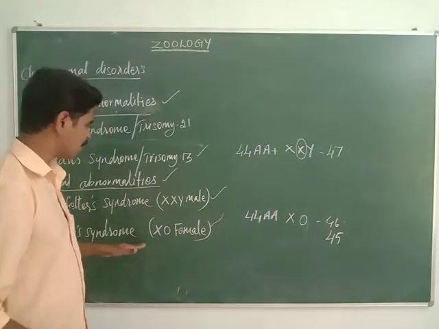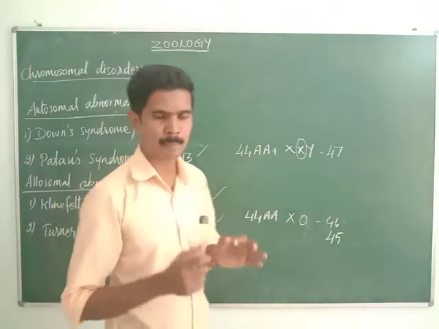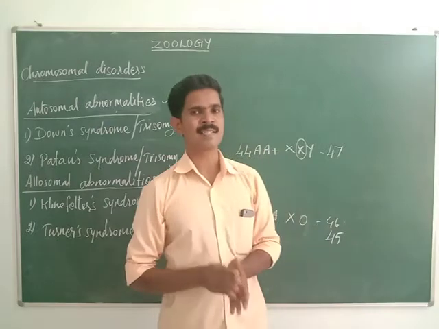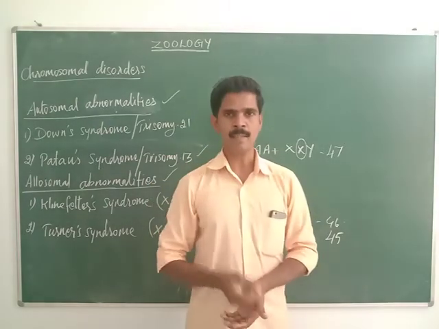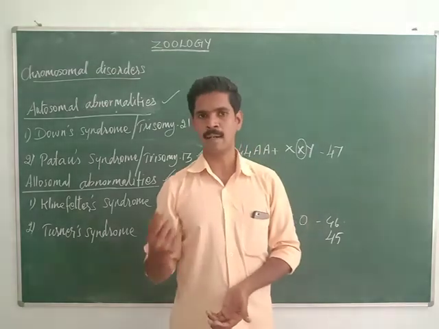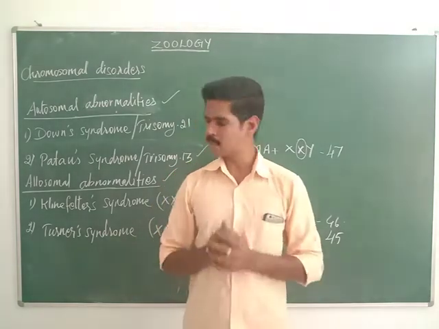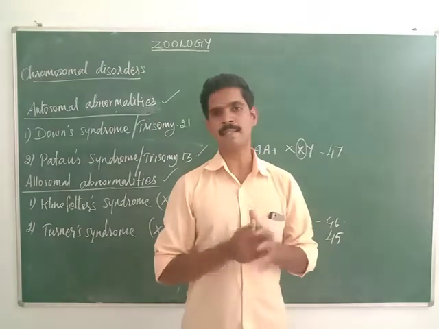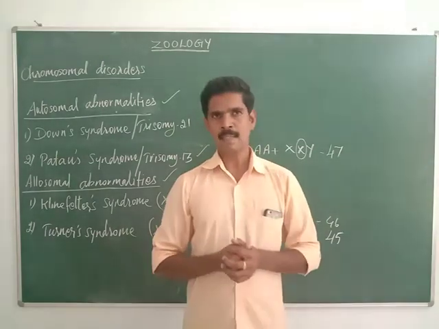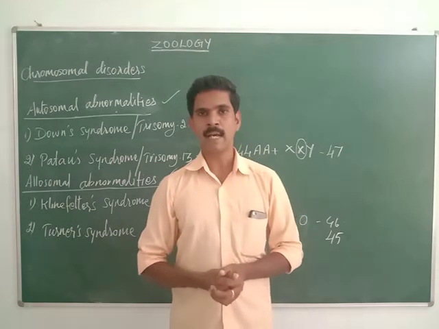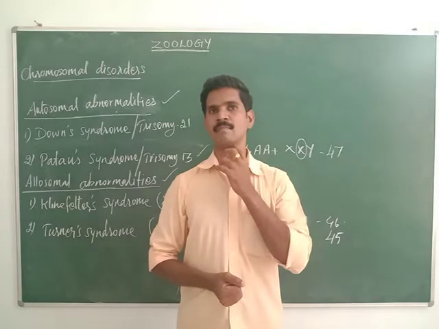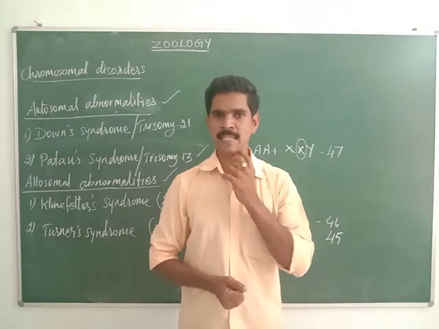Then the characters of Turner syndrome. The first main character is that they are sterile females, meaning they cannot produce female gametes, or they cannot produce young ones. So sterile female is the major character of Turner syndrome. Then the second one is that they have a webbed neck, meaning the neck is very short.